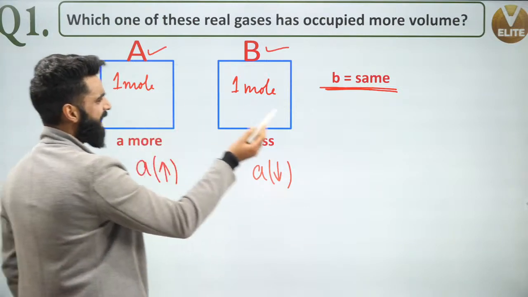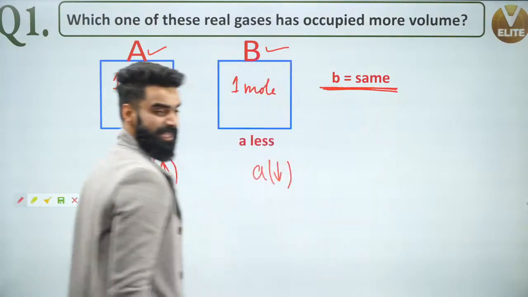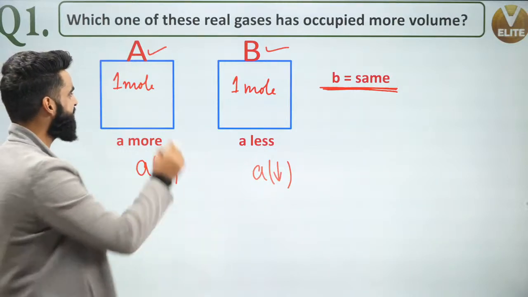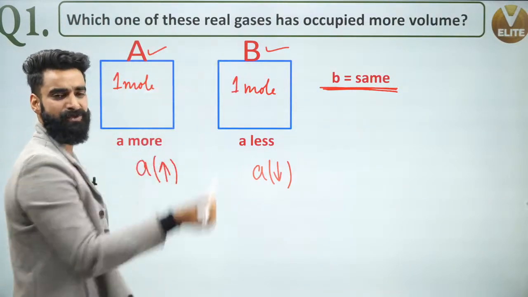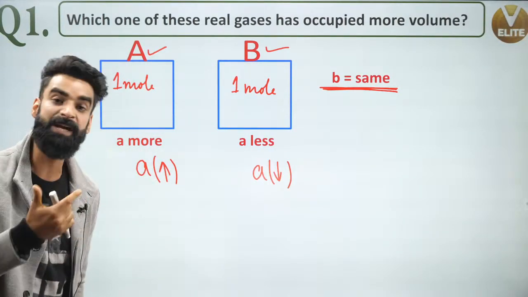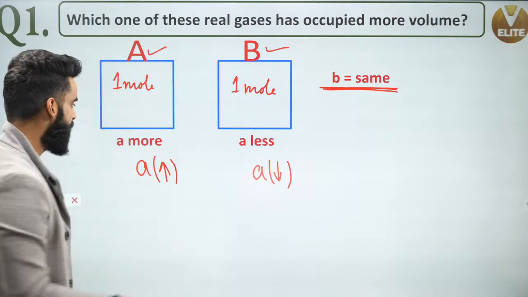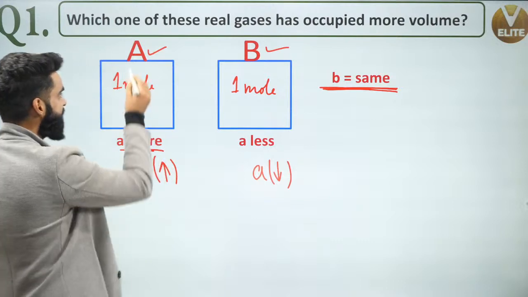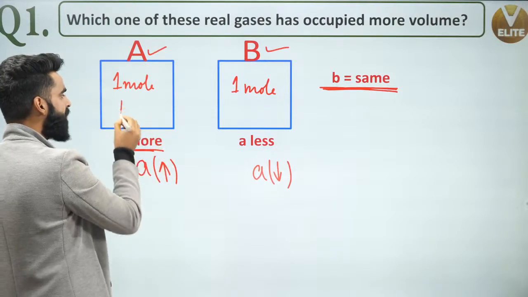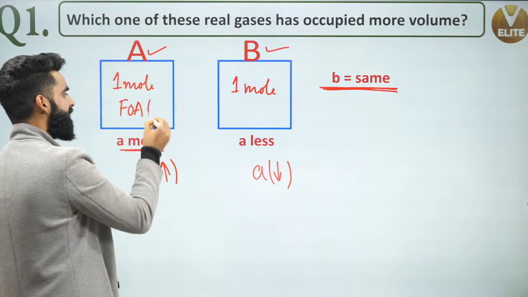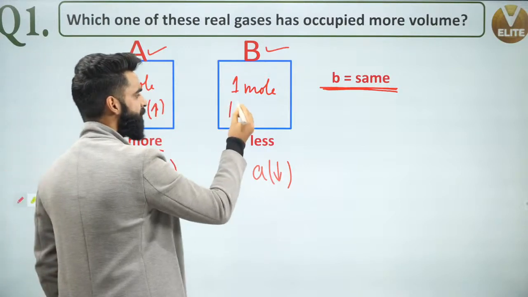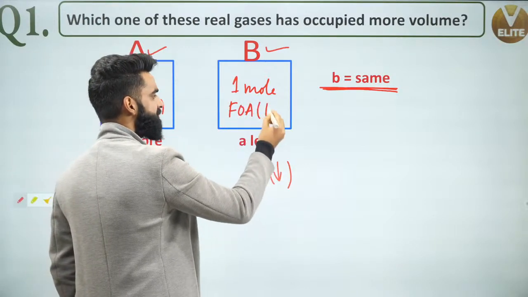See guys, both the gases have got same value of b. If they have got same value of b, can I say size of both A and B molecules are going to be same? Size of both A and B molecules are going to be same, number one. Number two, value of a for this gas is more. That means more will be the forces of attraction over here in this gas, and less are going to be the forces of attraction in this gas.